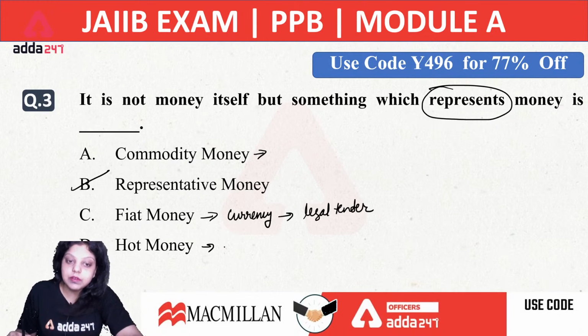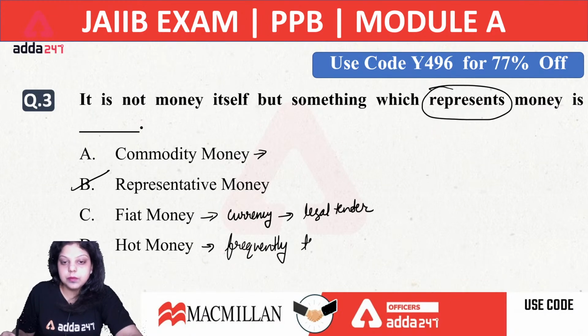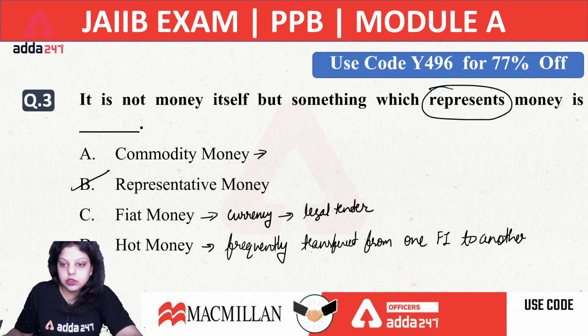Hot money is the type of money which fluctuates in financial institutions, the currency which is frequently transferred from one financial institution to another, and gives capital gain or high interest returns.